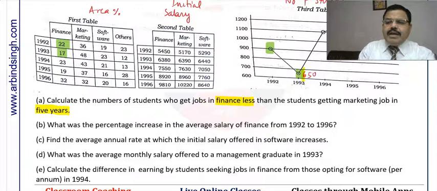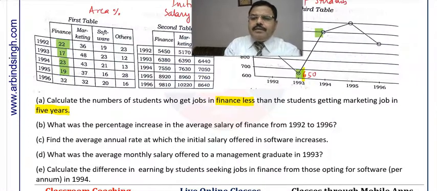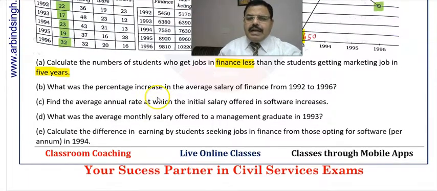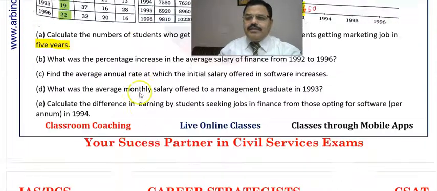So we have to calculate 22% of 900, 17% of 650, and similarly 23% of 1100, 19% of 1200, and 32% of 1000. Let me calculate all these values.